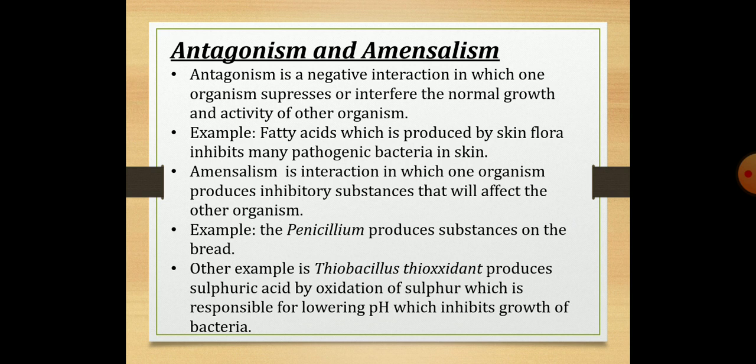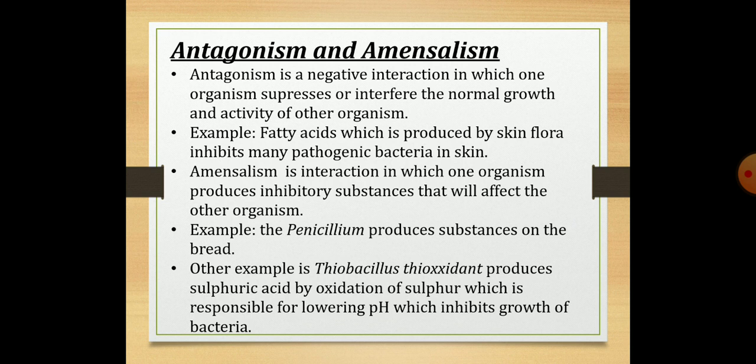Antagonism is a negative interaction in which an organism will suppress or interfere in the normal growth and activity of another organism. For example, the fatty acids produced by the skin flora act against pathogenic bacteria present on the skin. Amensalism is an interaction in which one organism produces inhibitory substances that will affect the other organism. For example, Penicillium will affect the bread.